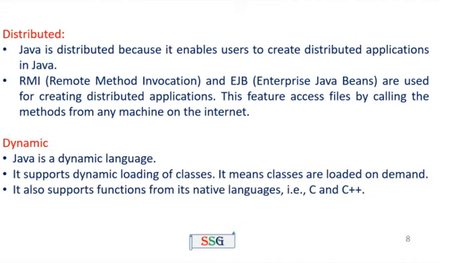The last one is dynamic. Java is a dynamic language. It supports dynamic loading of classes. It means classes are loaded on demand. It also supports functions from its native languages, that is C and C++.